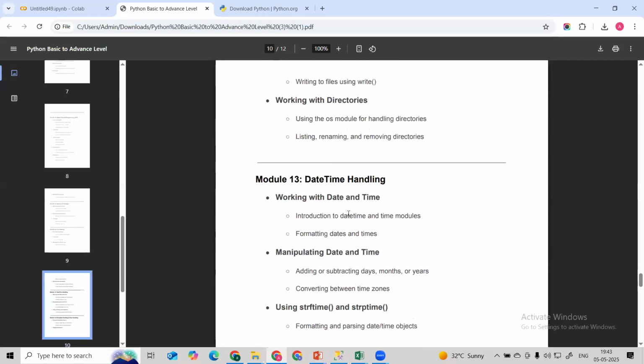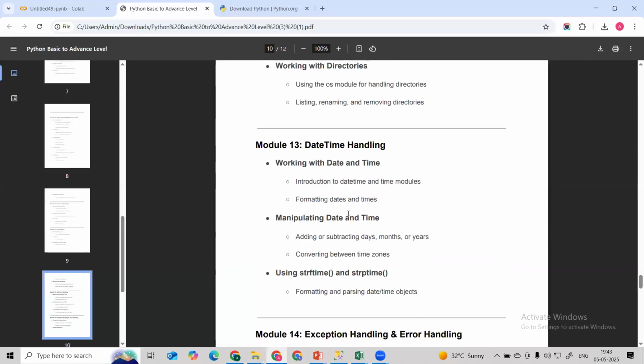Then we are going to learn datetime handling. How we can play with different date times. Sometimes, guys, we get real-time data in which we have date and time columns. In that case we have to convert them into proper date times. We have to modify and manipulate the data types of these different columns.